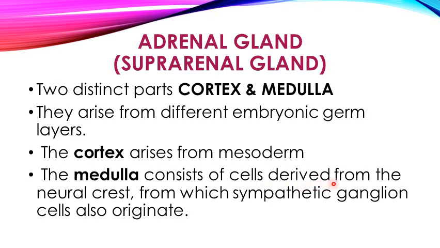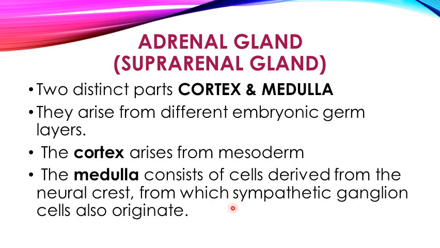These neural crest cells give rise to certain cells in the adrenal medulla, known as the modified postganglionic cells, which resemble the postganglionic neurons but are devoid of dendrites and axons.